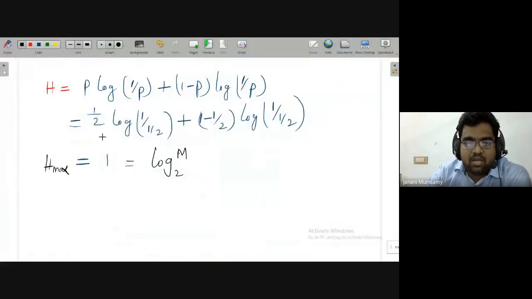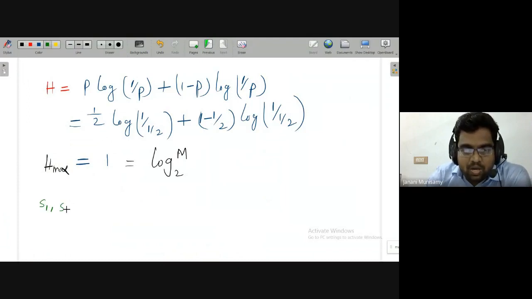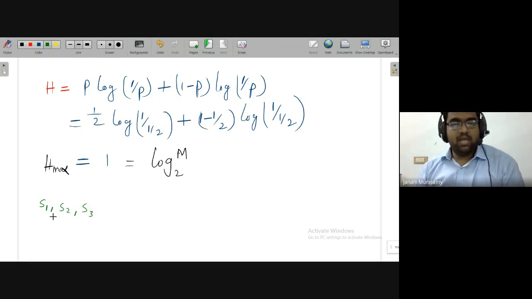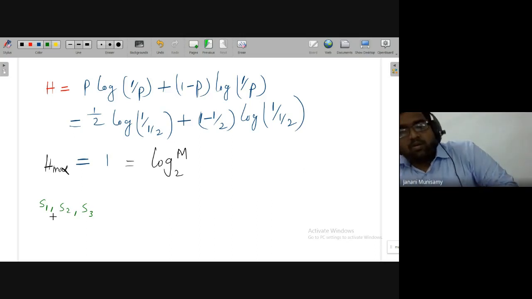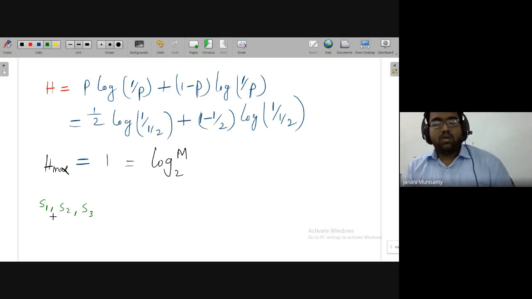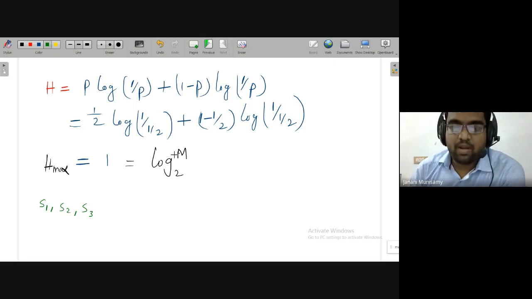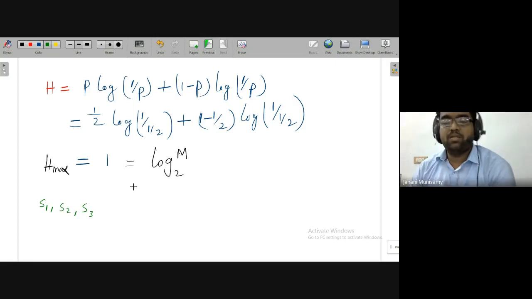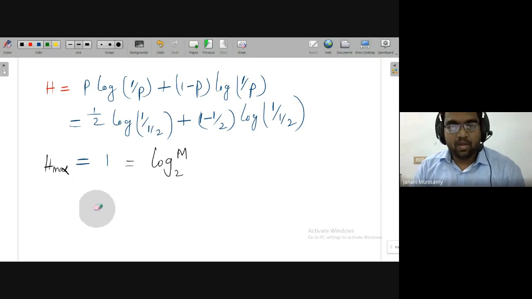Suppose there are 3 symbols, S1, S2, and S3, and somebody asks what is the maximum entropy possible? You just put the number of symbols wherever m is there, then directly you can get the maximum entropy.